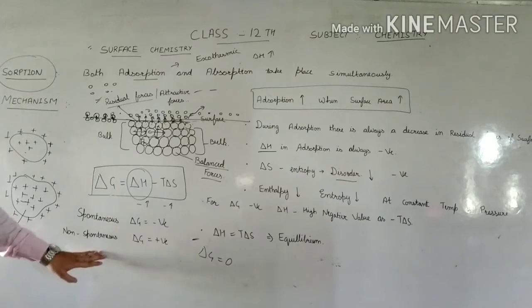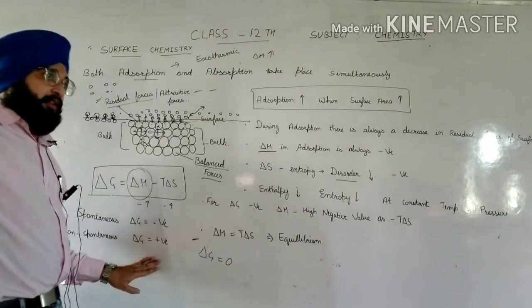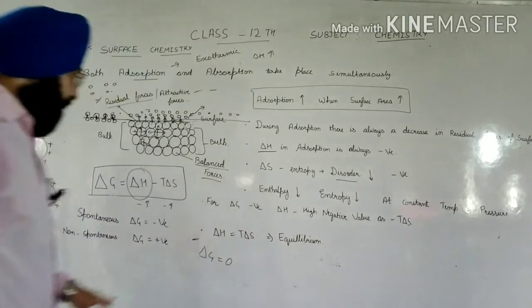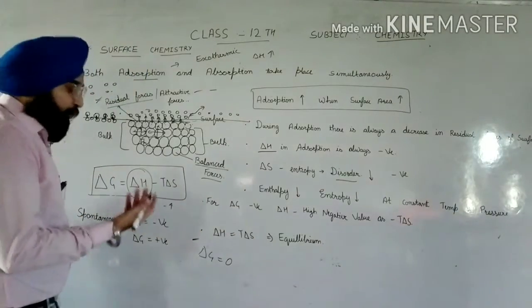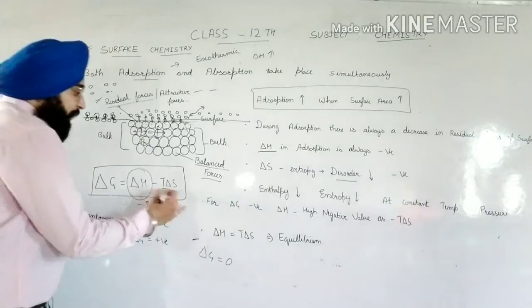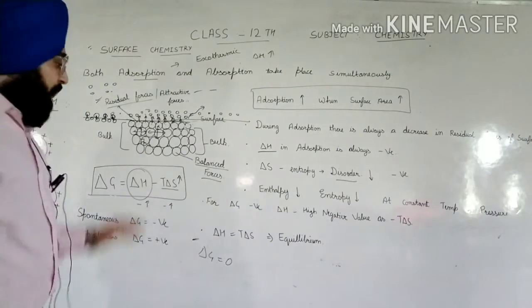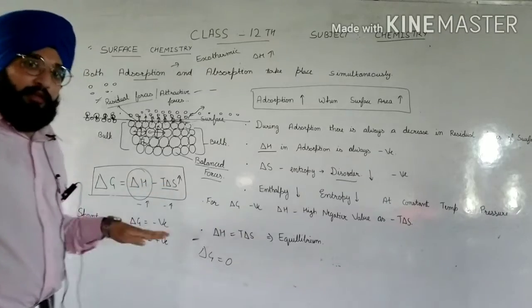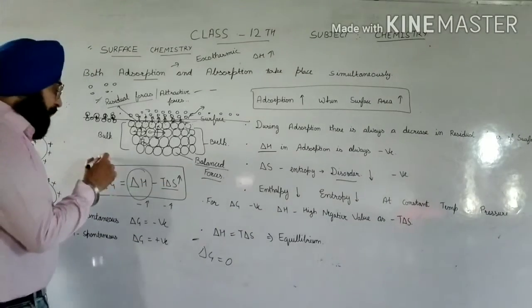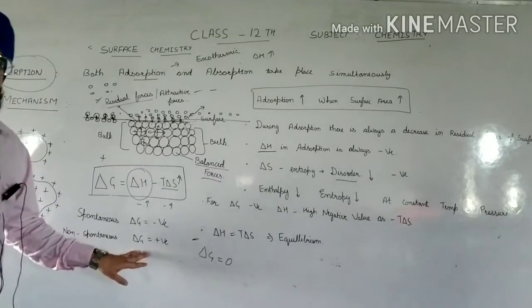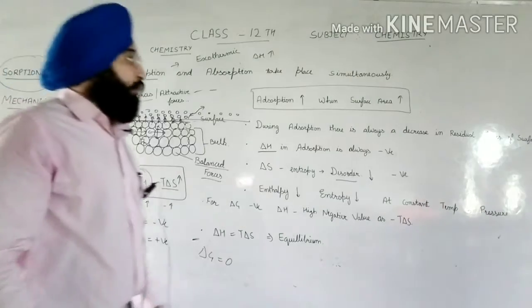For a non-spontaneous process delta G, the Gibbs free energy, will be positive. How will we get a positive value? If we increase the value of delta S, then delta H will be lower, so we will get delta G positive, and that will be the non-spontaneous process. Okay, so you all understand.